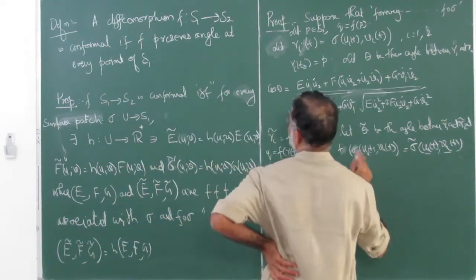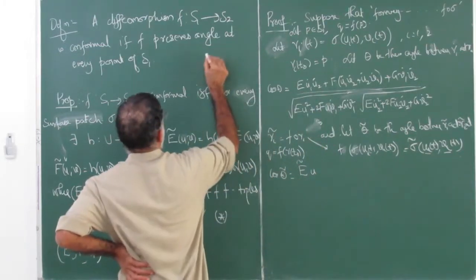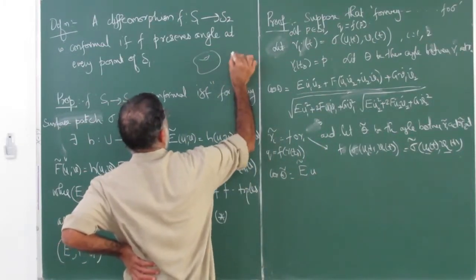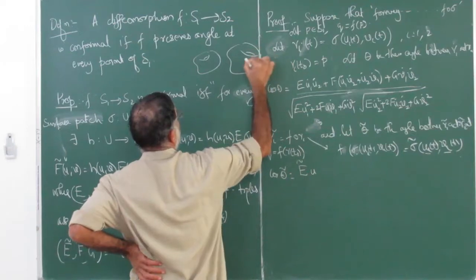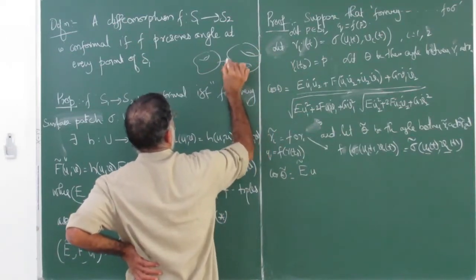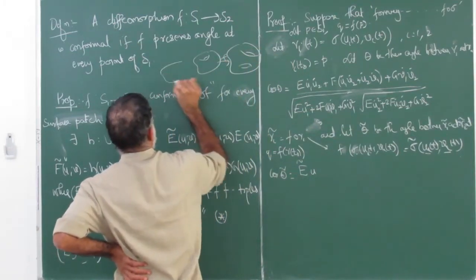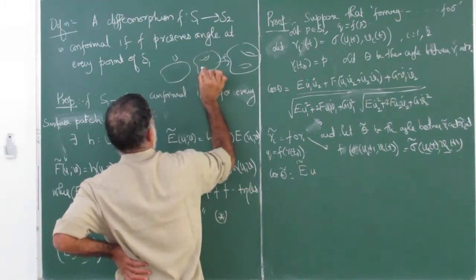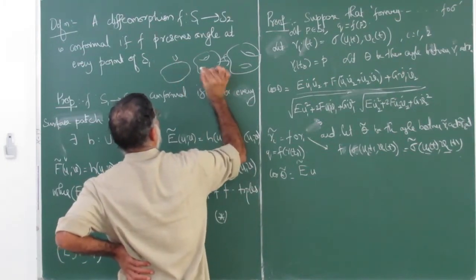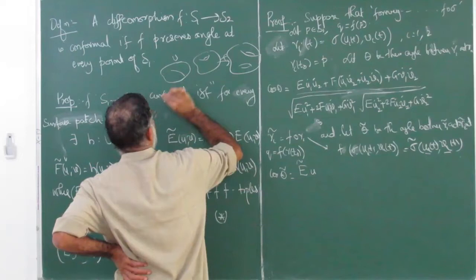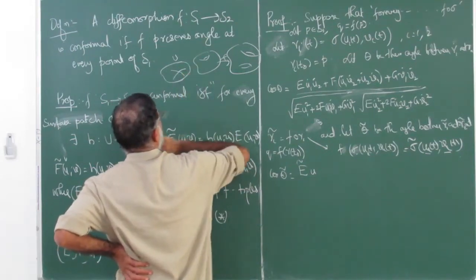So you have two surfaces somewhere. This is your surface and this is your other surface, and this is your F. This is your domain, and you are talking about u1(t), v1(t) and u2(t), v2(t).